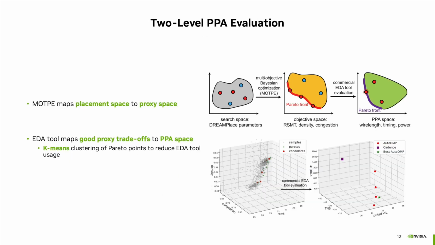Running the EDA tool to evaluate all placement samples accurately is impossible. We thus propose a two-step approach. The MOTPE tunes the DreamPlace parameters to explore the placement space. Then we select the most promising candidates landing on the Pareto front of the PPA proxies for EDA tool evaluation. However, as there might be many Pareto-optimal points, some of which might also correspond to similar placements, we reduce them using k-means clustering and select one representative per cluster.